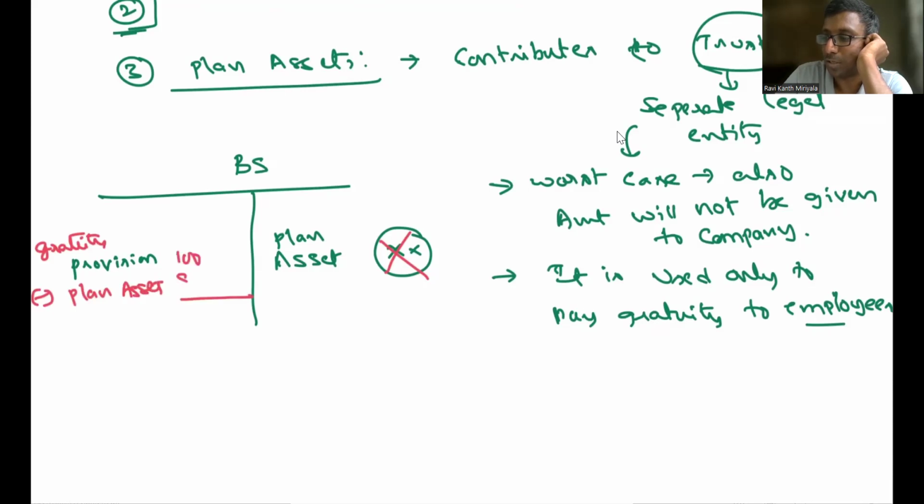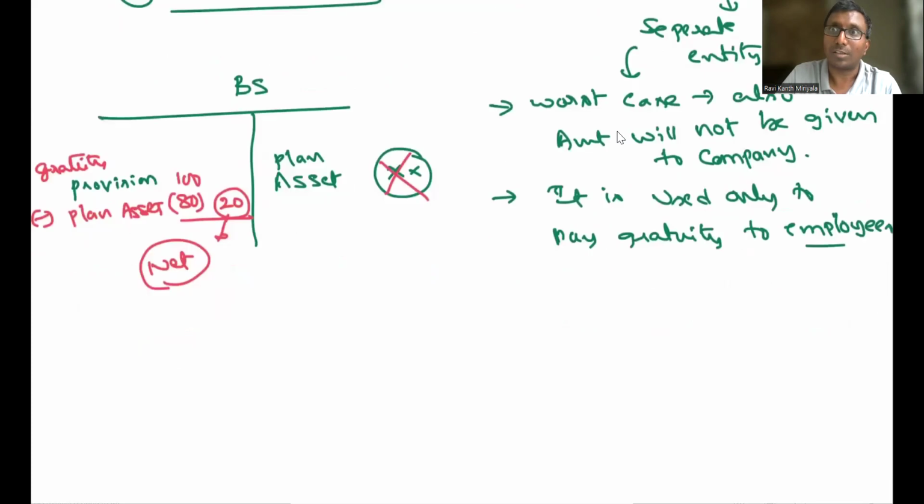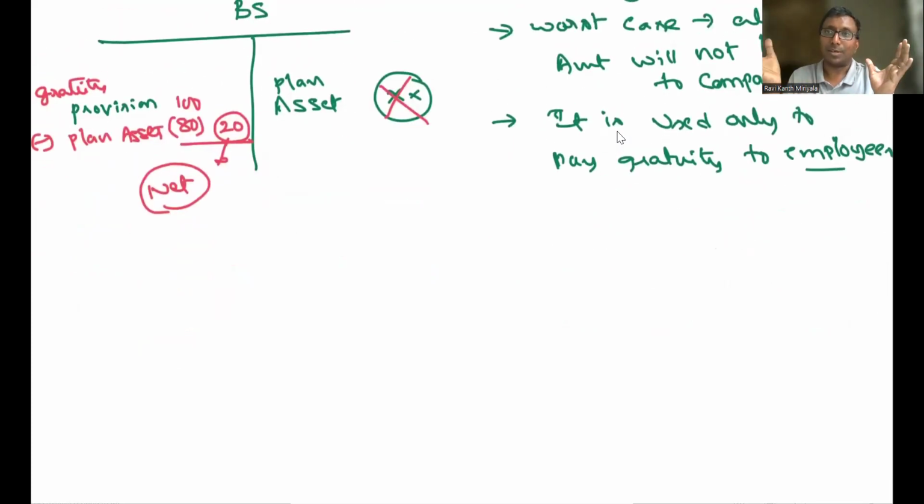Suppose the liability is 100 rupees and I deposited only 80. If you have deposited the full amount, I don't have a problem. Otherwise, the remainder will come as a liability. This is the net presentation you are supposed to do. You should not show asset side and liability side separately, because this is going to be utilized only for the purpose of gratuity payment. That's why it should be reduced from the gratuity provision. I hope you got it.